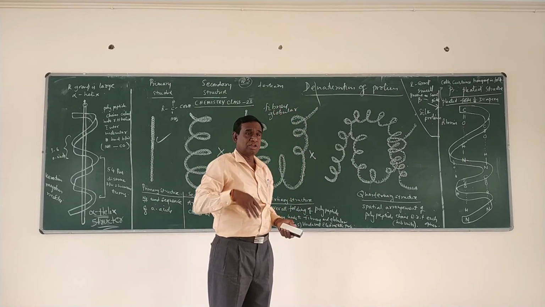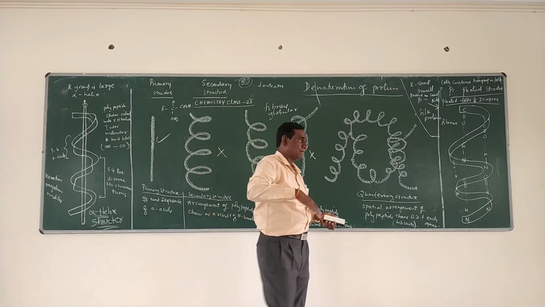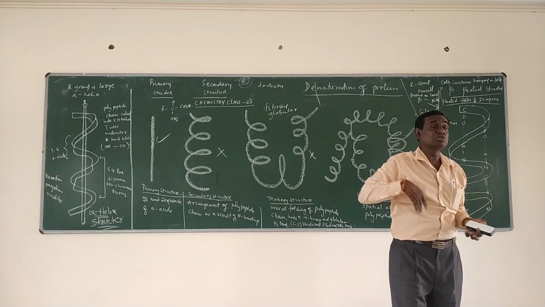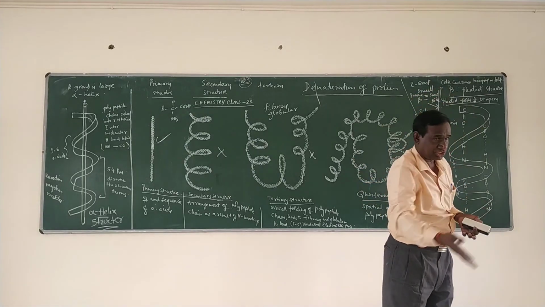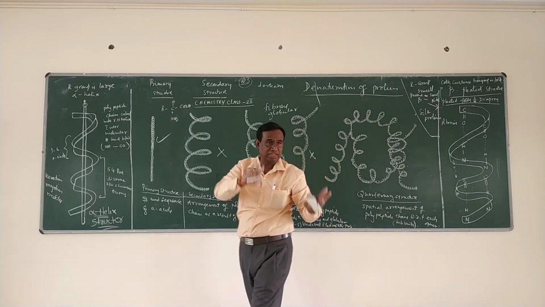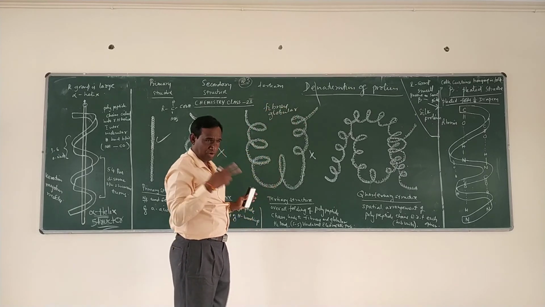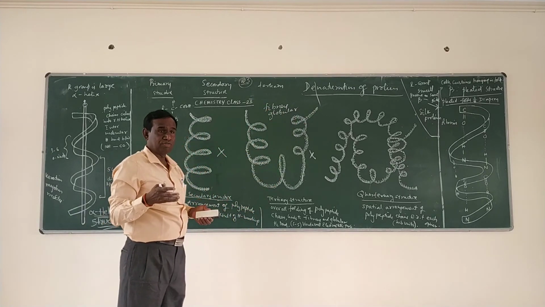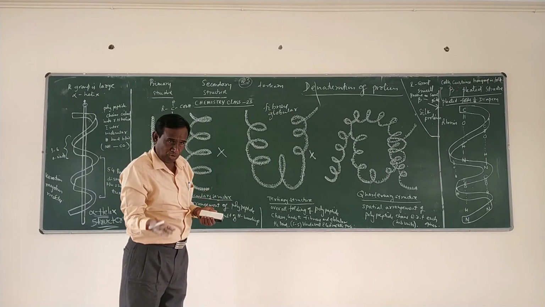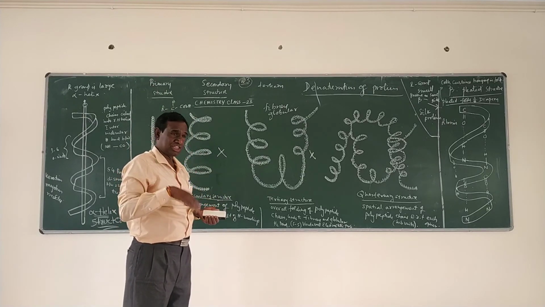How do you perform it? The coagulation of protein can be carried out by heating, or by the addition of small amounts of acids, bases, or salts. Therefore it loses its biological activity, its secondary structure, and its tertiary structure, but the primary structure will be as it is. This process is called the denaturation of protein. It is for 2 mark questions. What is denaturation? It is a process of coagulation of protein, performed by heating the protein or by the addition of salts, acids or bases. Therefore it loses its biological activity.